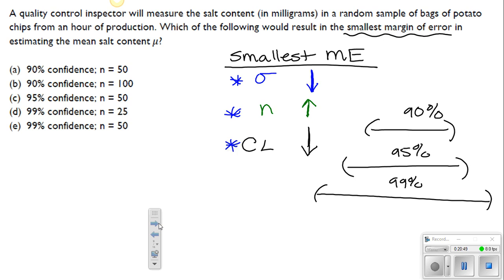Taking a look at this, the first thing that sticks out to me is the size 100. That is the largest sample size there. Of those choices, does it also have the lowest confidence level? Yes, at 90%. This one is going to produce the smallest margin of error. The ones that are going to produce the biggest margin of error are high confidence, low sample size. So here, this one is the opposite. This one has the largest margin of error. So 99% confidence has this wide interval, and it's also going to have a lot more error because of the low sample size. So I hope you guys see the things that you need to look at to help you determine it. Okay?